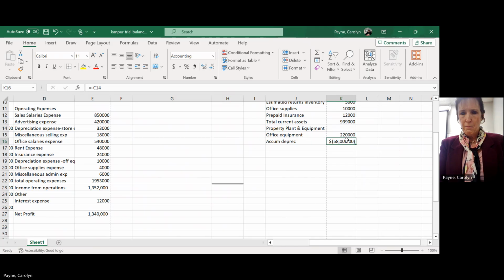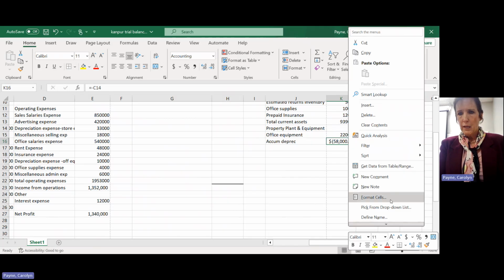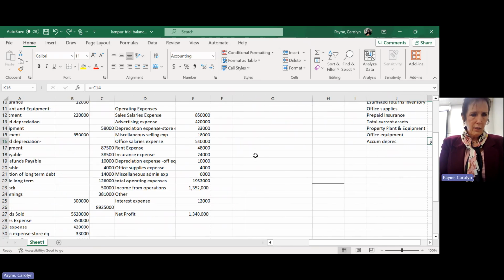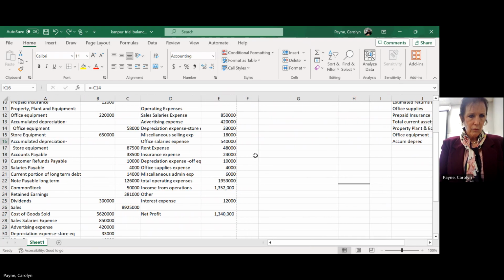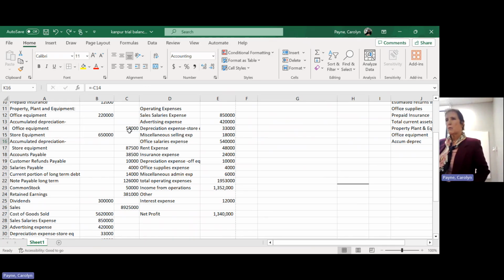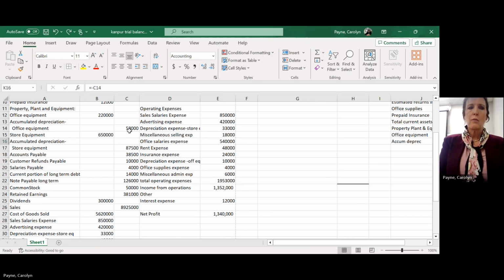Oops. I can format sales. Whoops. That's not what I wanted to do. Is that not what it is? Yeah, it's in the second column. Accumulated depreciation is 58,000. And because it's a negative number, that's why it's in the other column.